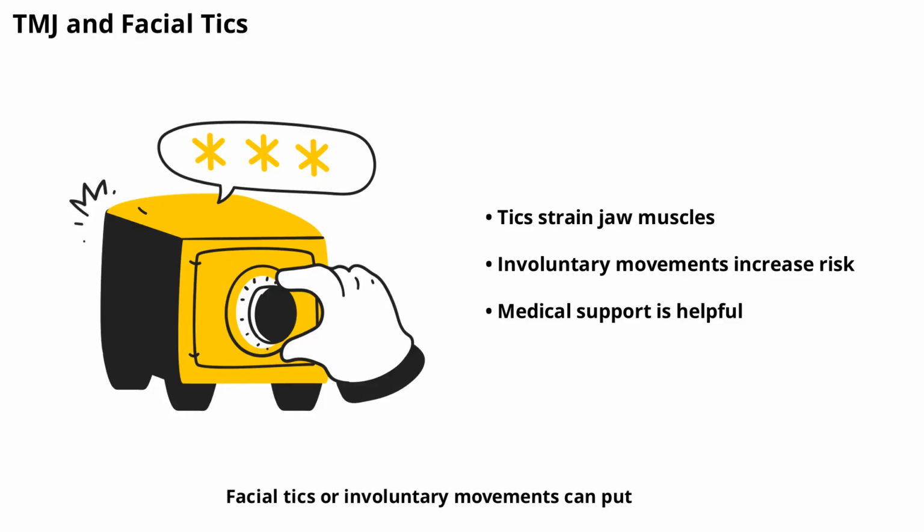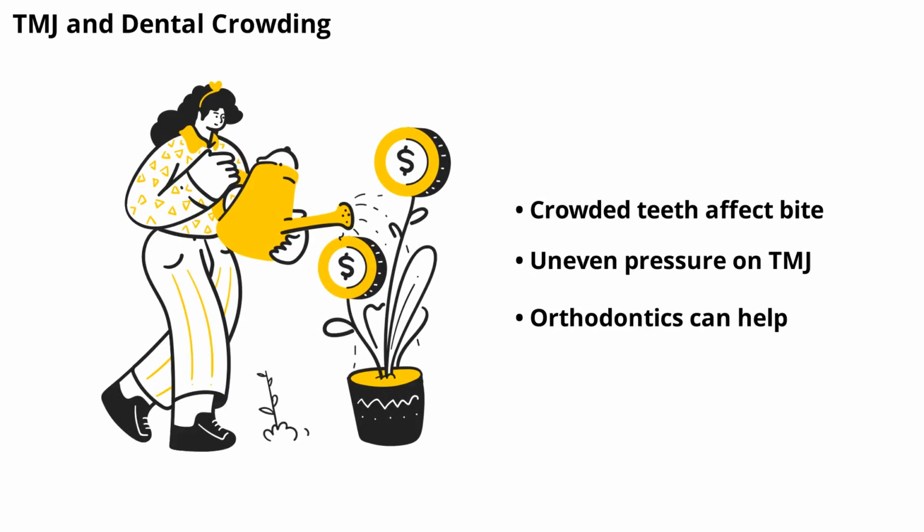Always follow professional guidance when trying new jaw exercises. Facial tics or involuntary movements can put extra strain on the TMJ and surrounding muscles. If you have facial tics, working with a healthcare provider can help manage symptoms and protect your jaw health. Dental crowding or misaligned teeth can alter your bite and put uneven pressure on the TMJ. Orthodontic treatment may be necessary to correct alignment and relieve TMJ symptoms.